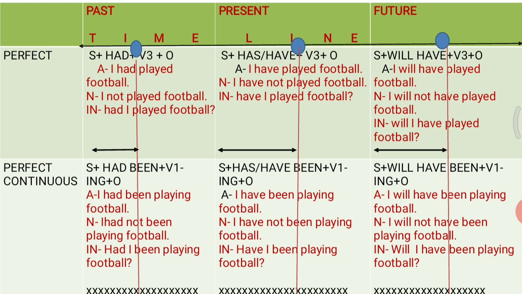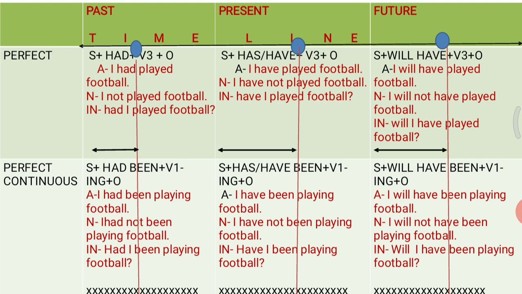Now here in this sentence, you can also say I have been playing football for 2 hours. It means the action started 2 hours ago and is still continuing. Here we have been given perfect time of action, that is for 2 hours. So it is present perfect continuous tense.